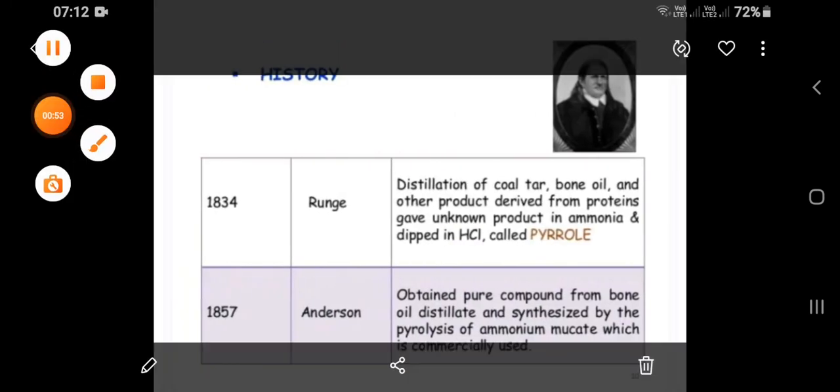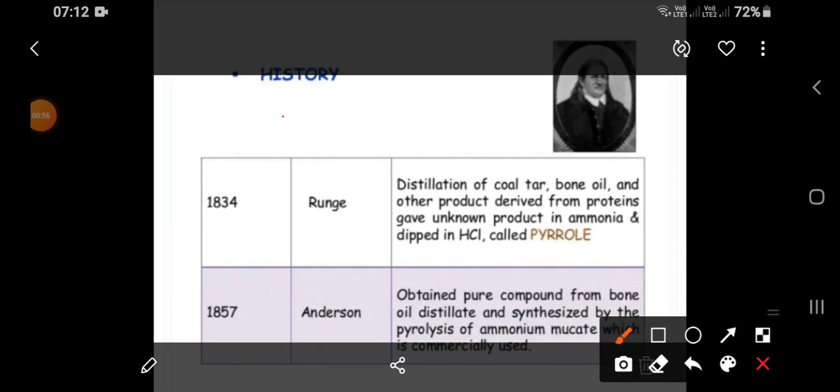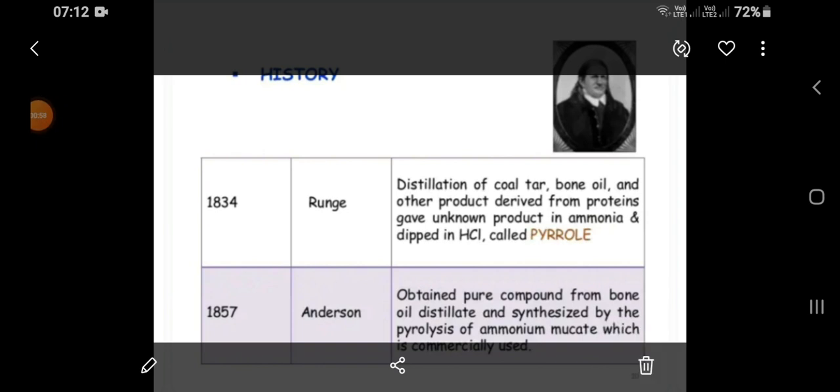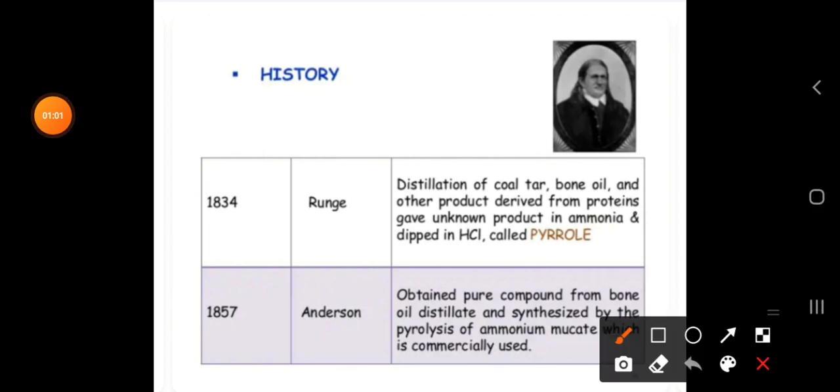So coming to here, let us see the history of pyrrole. In 1834, the scientist Runge, to get the pure compound of pyrrole, carried out distillation of coal tar, bone oil, and other products from proteins. Proteins contain many amino acids. From proteins we got one unknown product, and that unknown product is pyrrole.